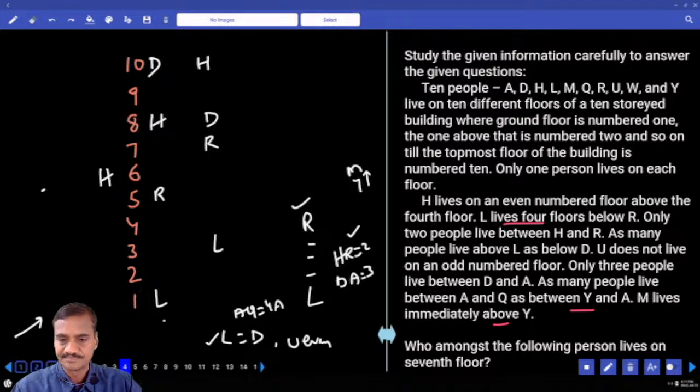And next one, between D and A, there are exactly 3. 1, 2, 3, A is here. Now between D and A, 1, 2, 3, A is at this place. Does it fit or not? Then next one, L and D, A and Q, and Y and A. A is exactly between Y and Q. M is immediately above Y. M and Y must be adjacent to each other.